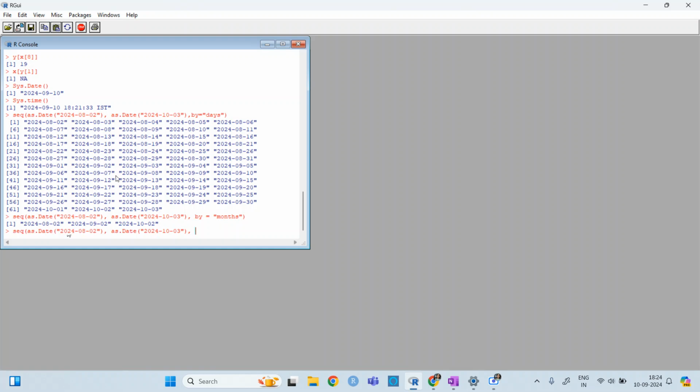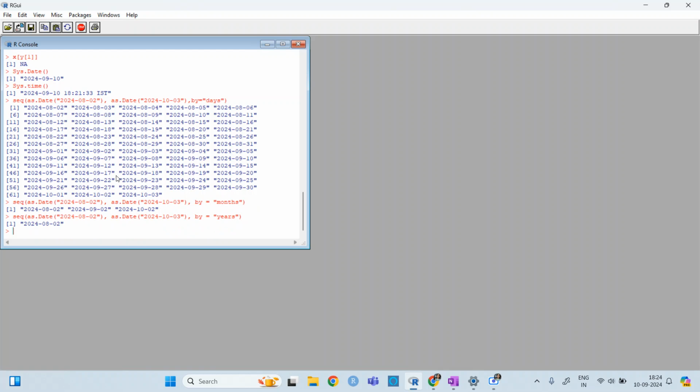If I write a similar one by years, then it will just give me this one, because the next one will be 2025, and the end date is 2nd October 2024. So it will just give me the first one. So these are three ways you can define. Whether you want the sequence by days, by months, or by years, you can see.